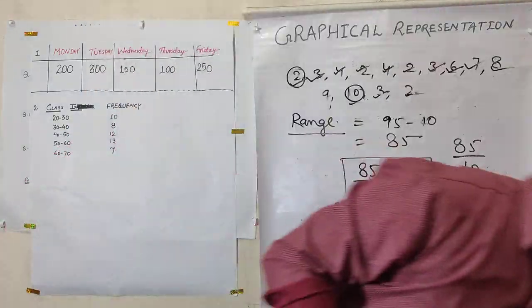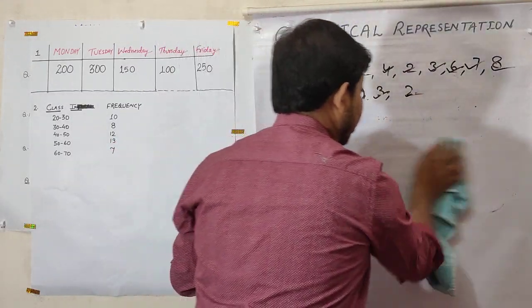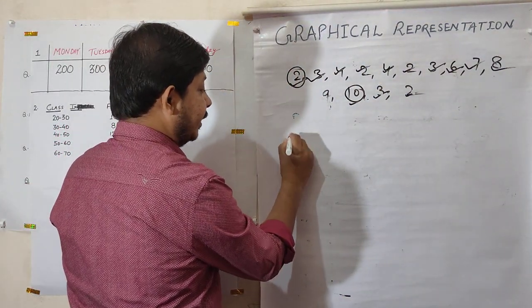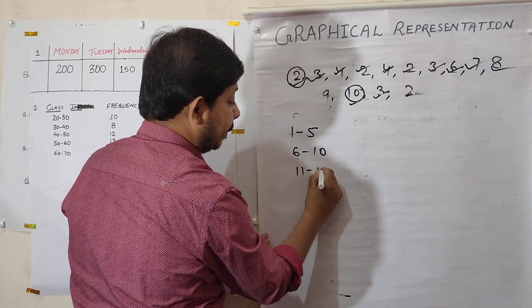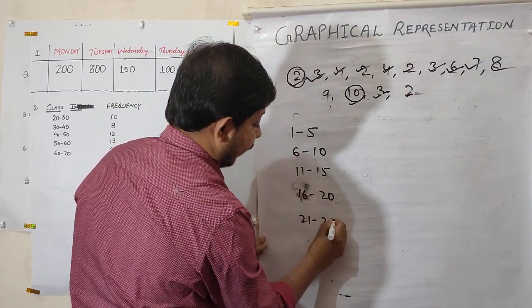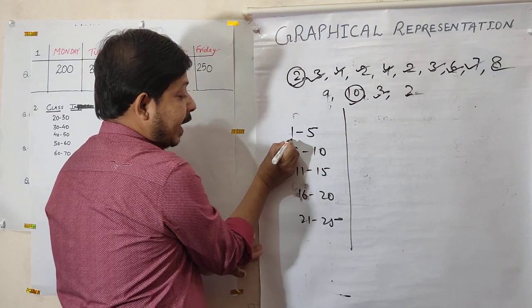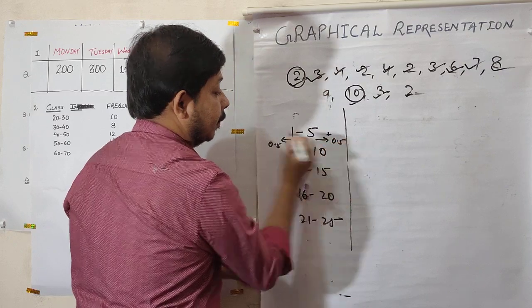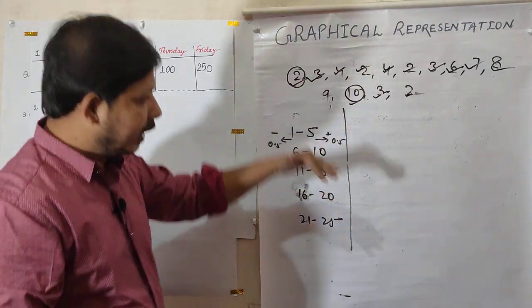And then the next point is how to convert discrete data or discrete class intervals, which are not continuous, into continuous ones. Suppose I am writing here 1 to 5, 6 to 10, 11 to 15, 16 to 20 and 21 to 25. So this is discrete, this is not continuous. To form continuous, subtract 0.5 here, add 0.5 here. This is minus, this is plus. Very simple. And this pattern you have to follow in the next class intervals.